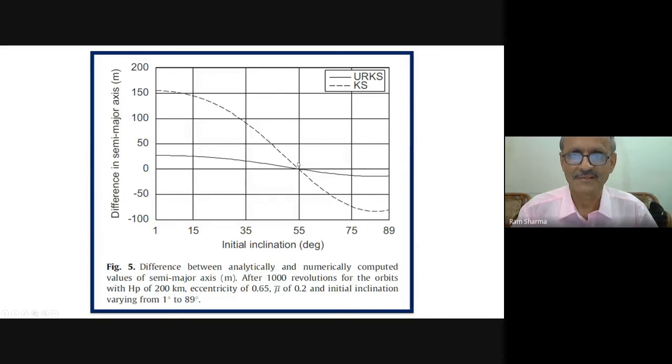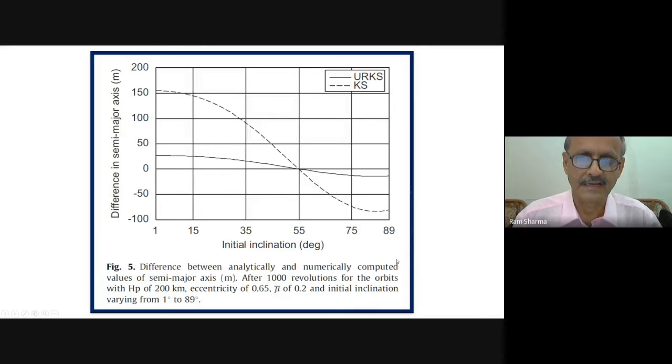At this inclination, with this eccentricity 0.65 and this mu bar, there is no error after 1000 revolutions. Both theories show this coming from this side and going there, around 0, because 0 means no error.